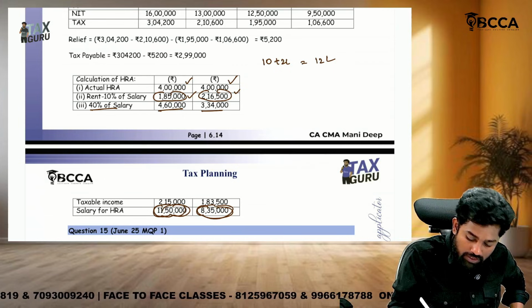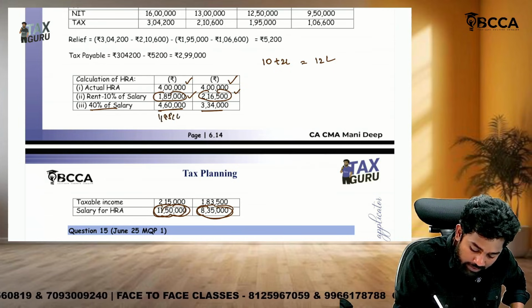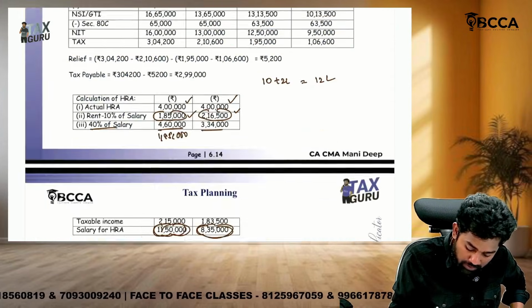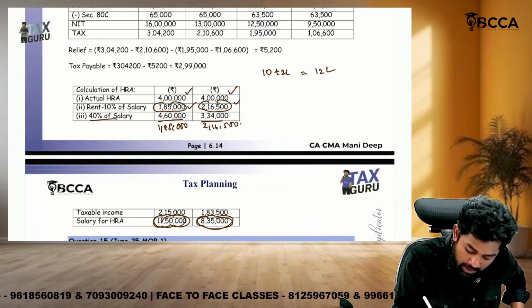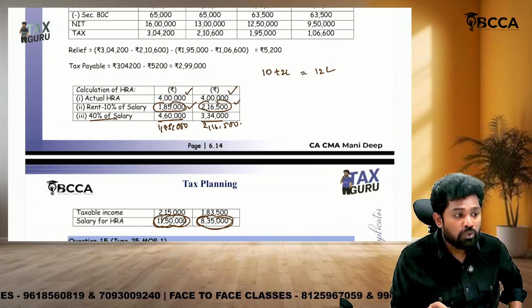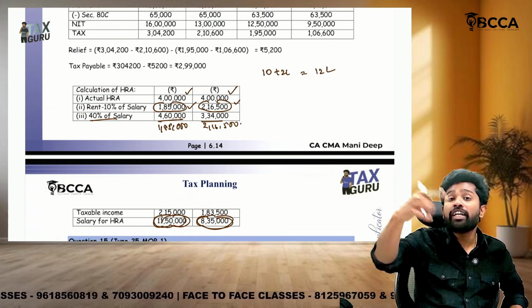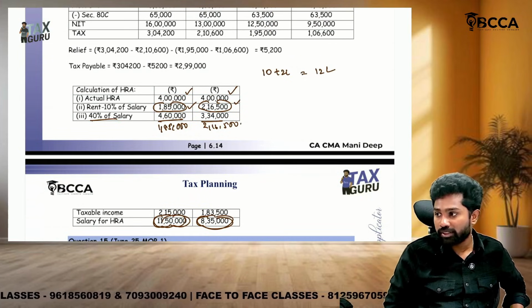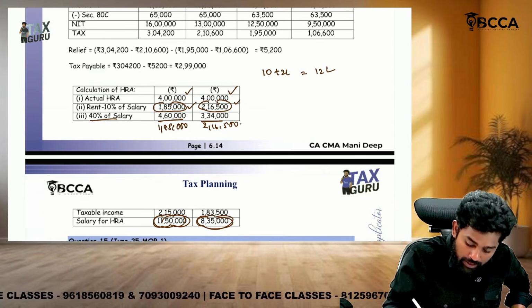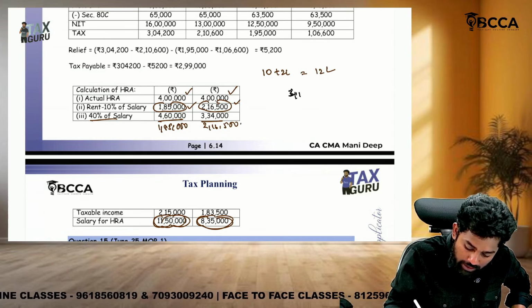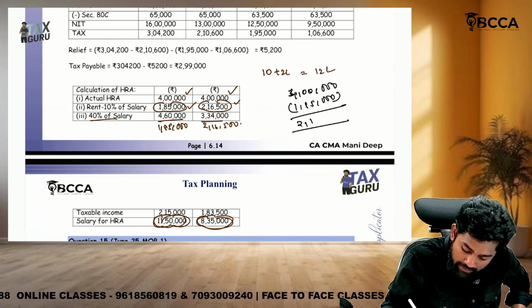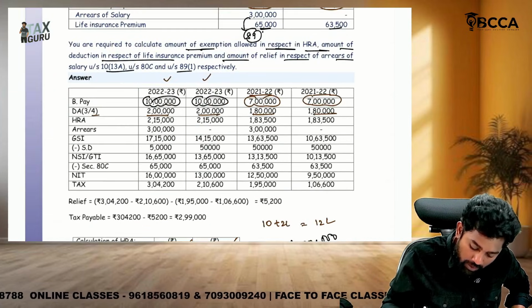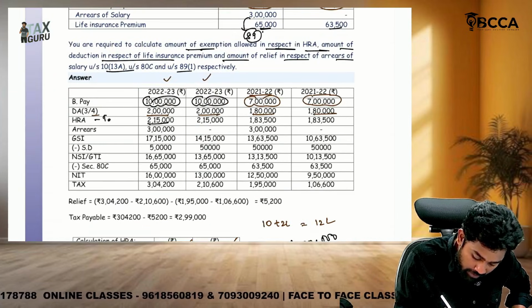So out of these three, whichever is lower. So for 22-23, 1,85,000 is the exemption, and for 21-22, 2,16,500 is the exemption. Okay. Now what we need to take in the statement is taxable HRA, not exempted HRA. How do we find out taxable HRA? From the total HRA received 4 lakhs, you subtract the exempted 1,85,000. Then what is the taxable HRA? 2,15,000 is the taxable HRA. So that only they have taken in the question, taxable HRA.